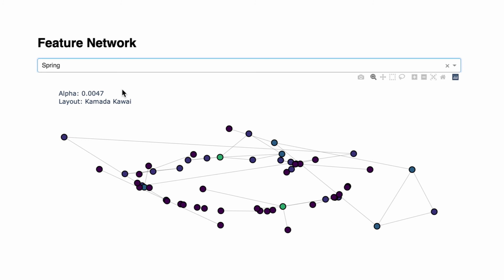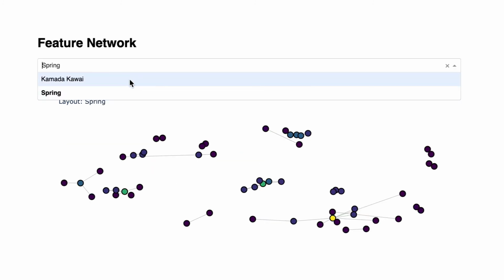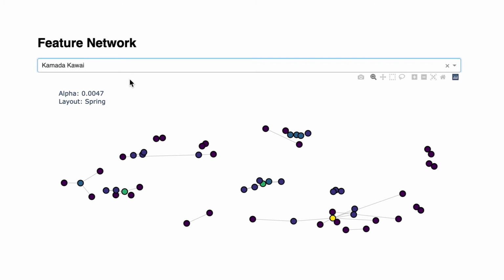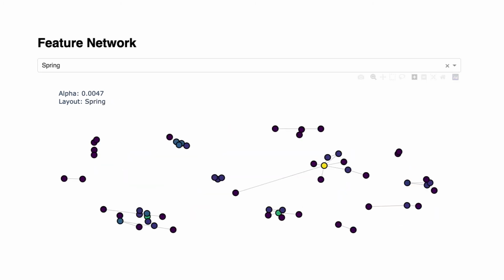In contrast, the Kamada-Kawai graph layout attempts to position nodes in the space so that the Euclidean distance between them is as close as possible to the graph theoretic distance. Both layout options are included, and subsequent user studies may offer a suggestion for which layout is preferred by data analysts.